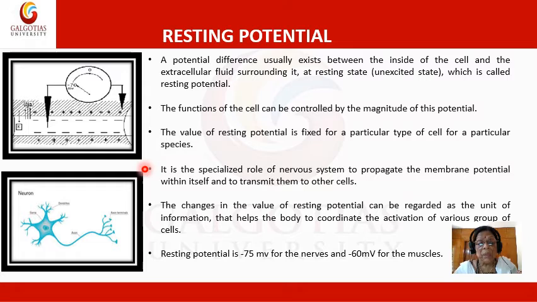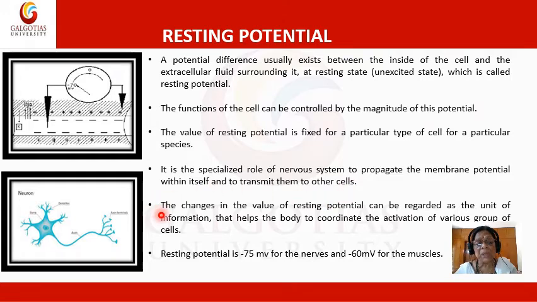So at resting state, there is always a difference of potential between the inside of the cell and the extracellular fluid, and this is around minus 75 millivolts. It is the specialized role of the nervous system to propagate the membrane potential within itself and to transmit it to other cells.